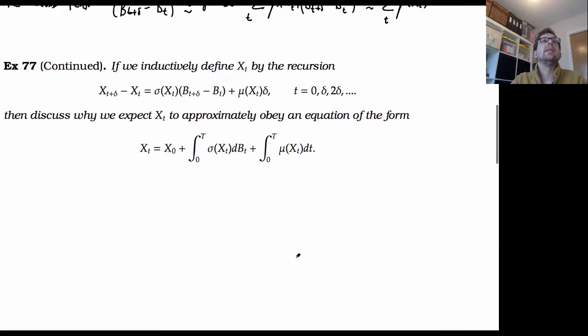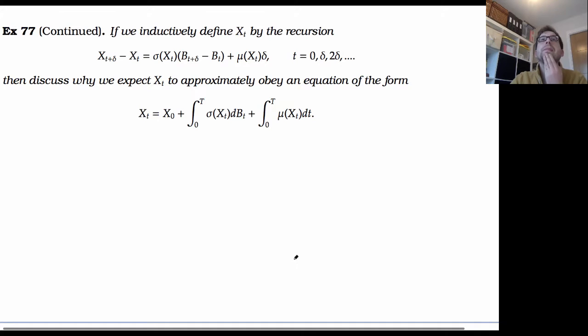Enough about that. Now let's get the idea of where we've got some diffusion, a process which is driven by some drift and some noise.